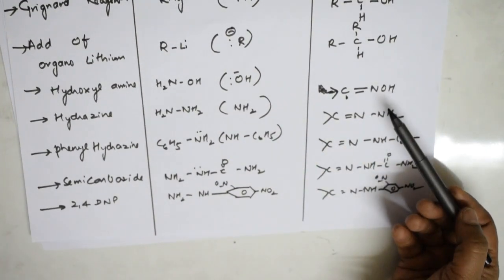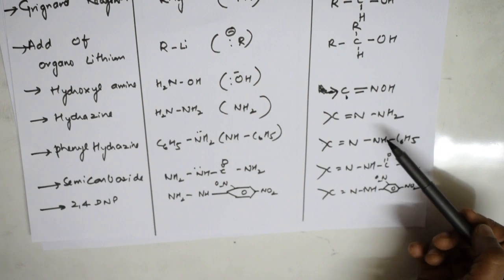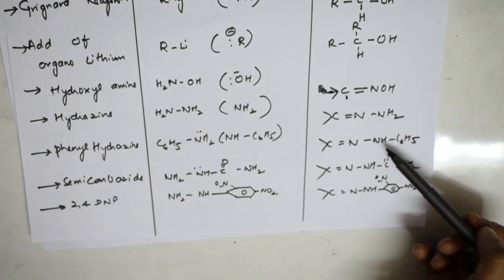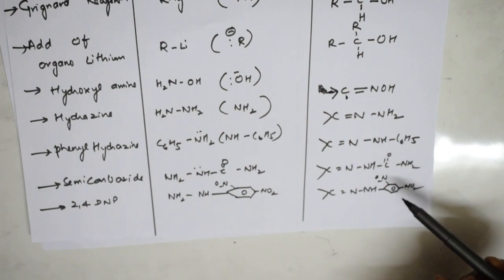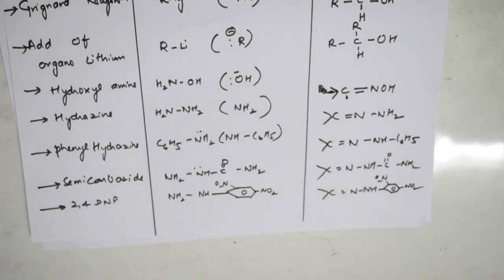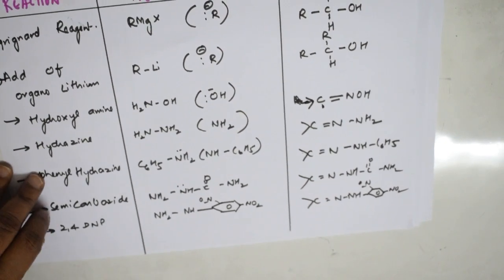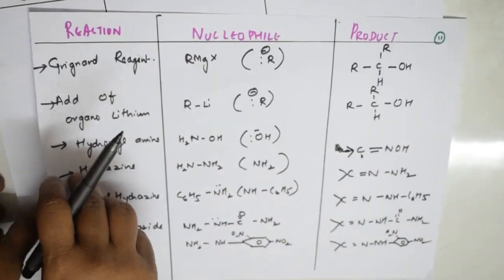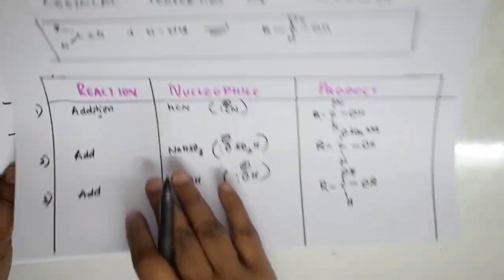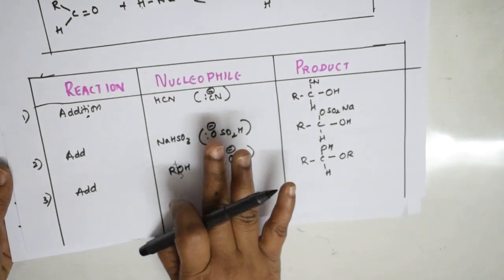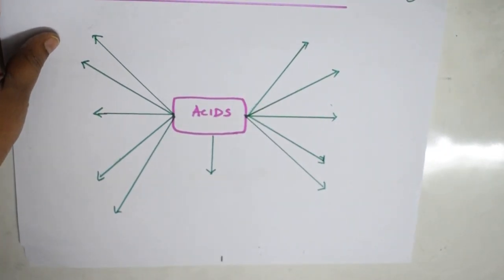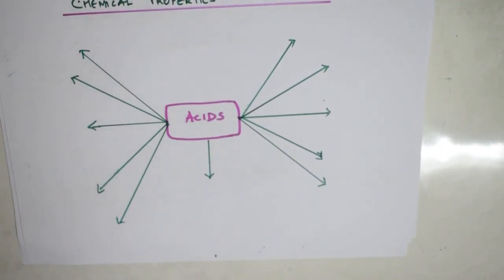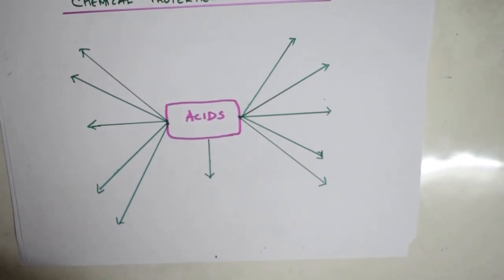So let us recollect once again. This is nothing but oxime. This is nothing but hydrazone. This is nothing but phenylhydrazone. This is nothing but your semicarbazone, and this is nothing but 2,4-dinitrophenylhydrazone, right? Now I think it is easy, students. Let me take out this page. 2 pages are over. I have done the chemical reactions of aldehydes in a very simple way. Just see, very easy, right? Now let us come and do the chemical properties of acids. Here, as we said, we are going to learn acids in the form of a mind map, right?